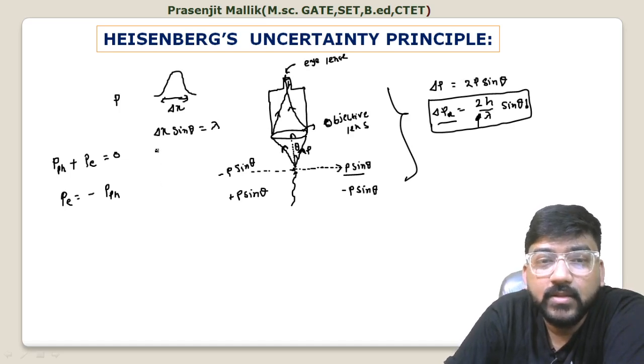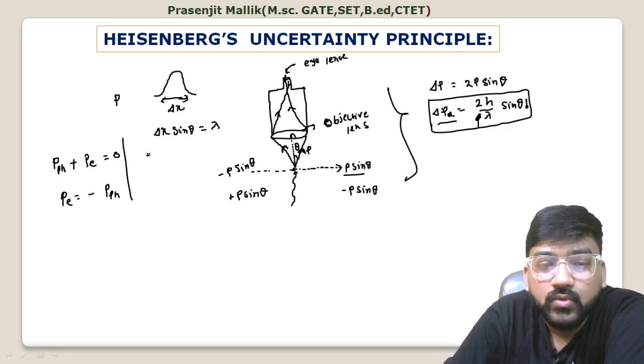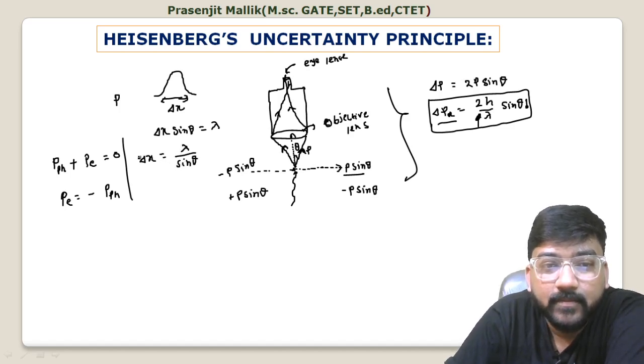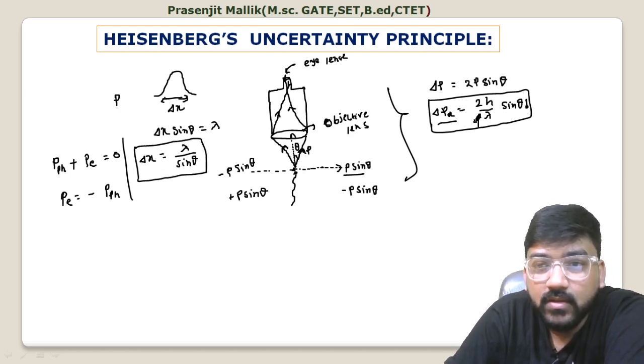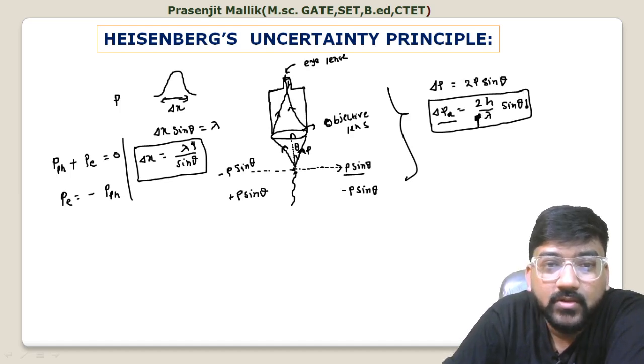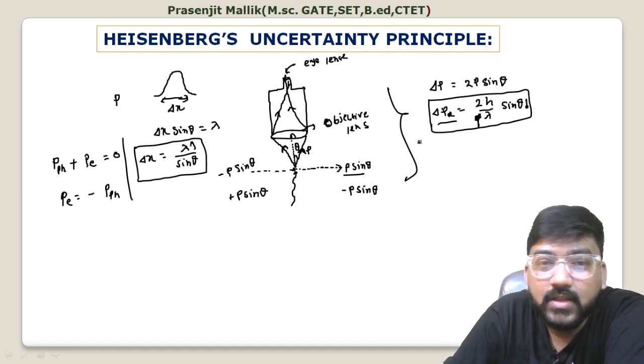So our delta x will be lambda upon sin theta. This is your position uncertainty. Now if you see these two expressions, if you increase lambda here, lambda will be increased there also, and if you decrease theta here, theta will be decreased there also.